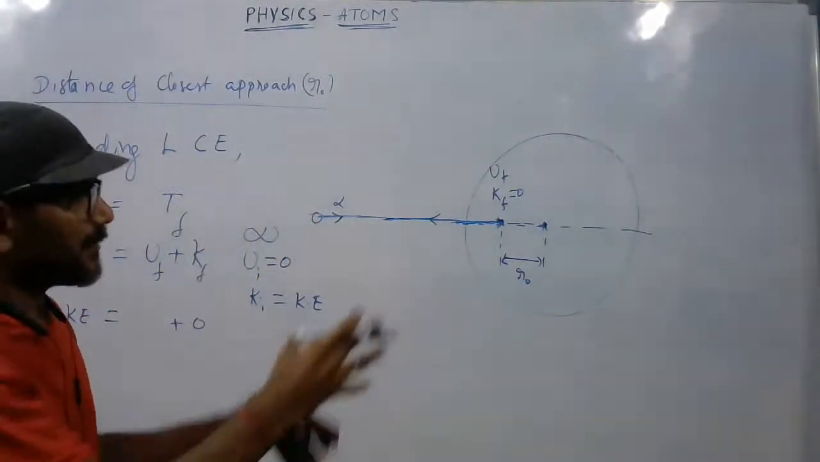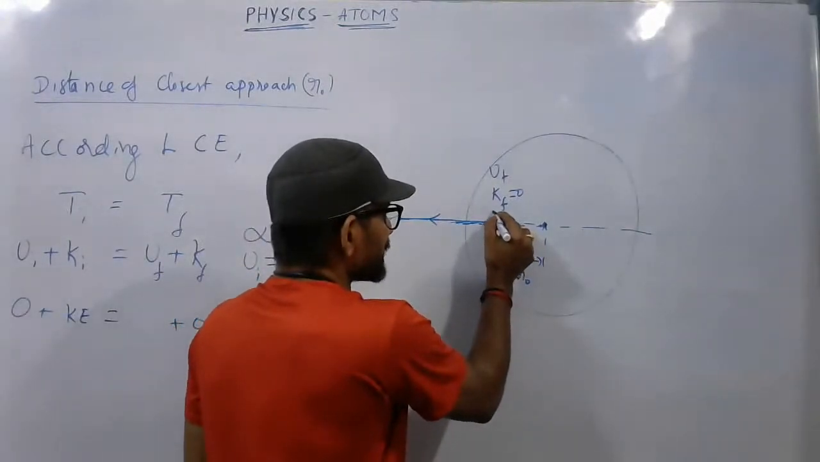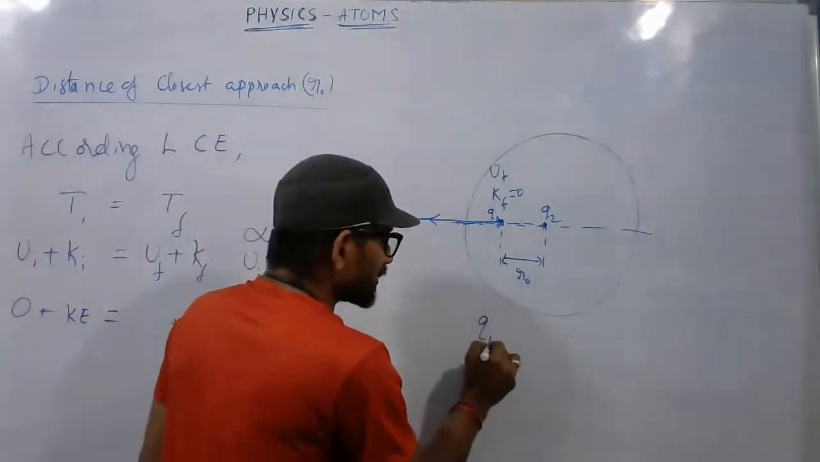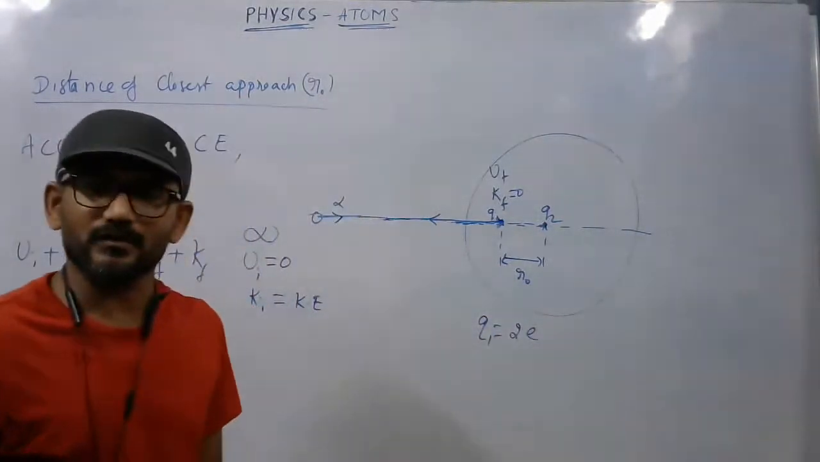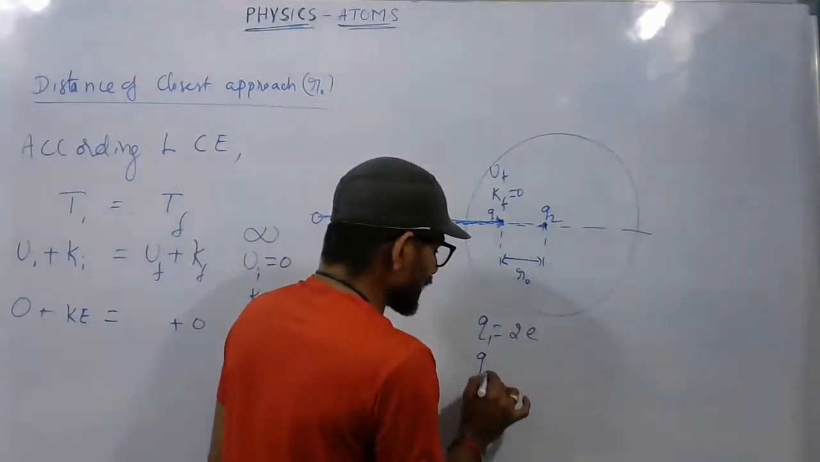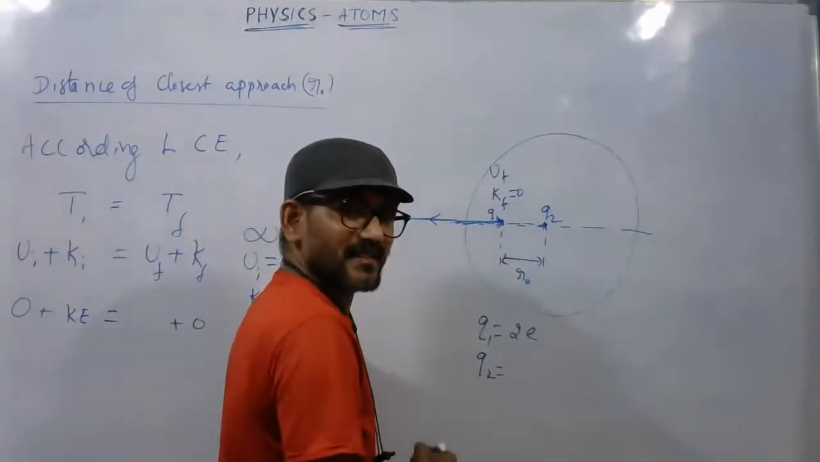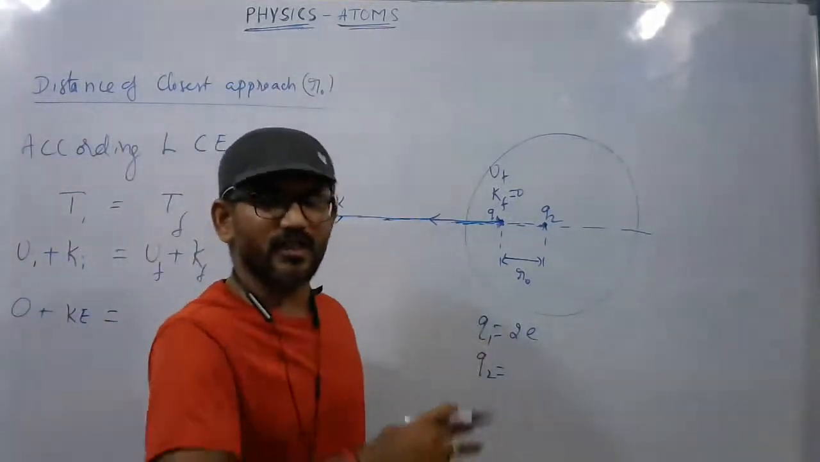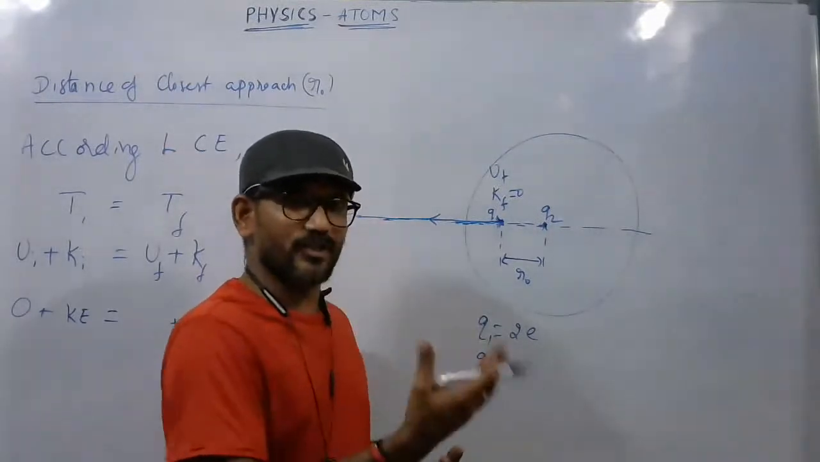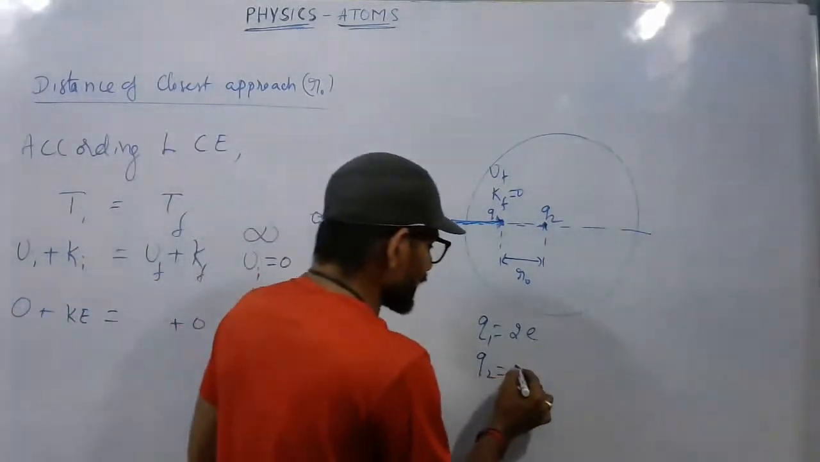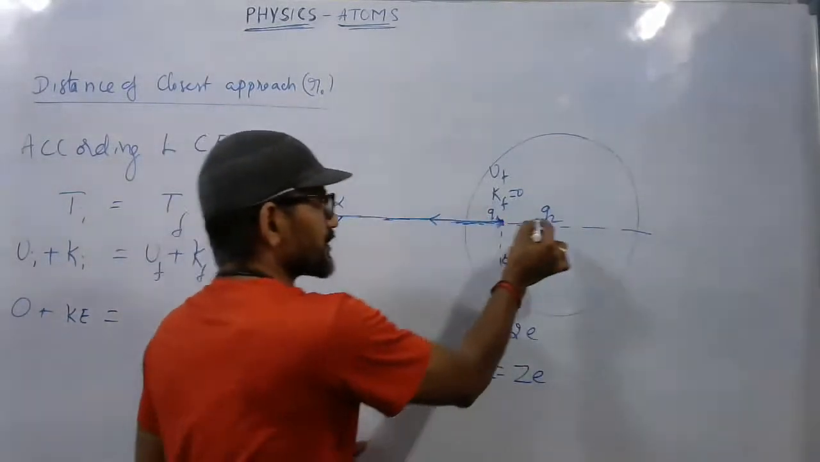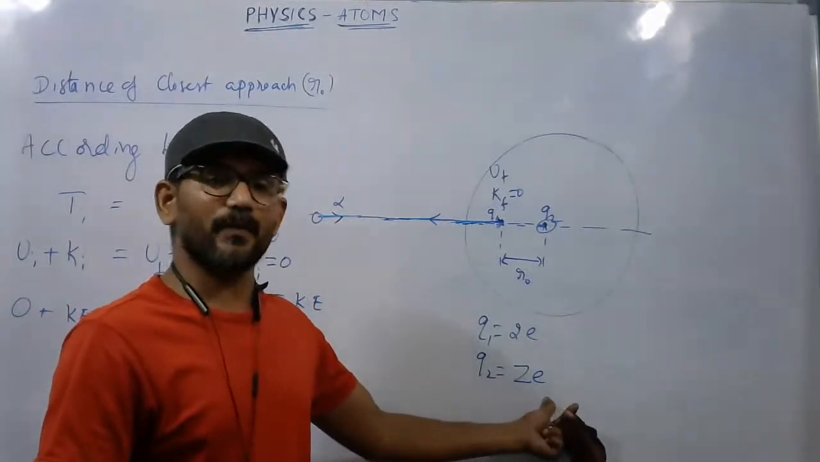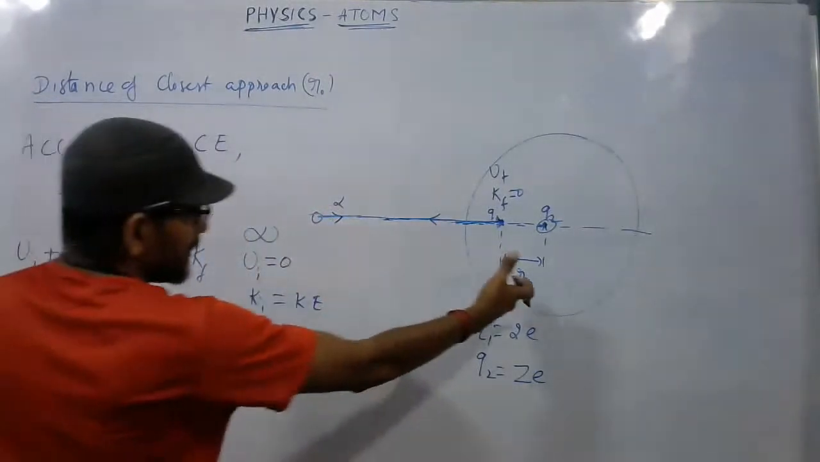But the potential energy between these two: let us say this is charge Q1 and this is charge Q2. The charge of the alpha particle is 2 times the charge of a proton, whereas the charge of the nucleus is Q2 equal to Ze, where Z is the atomic number of the element. If it is a gold sheet, you take the atomic number of gold. If it is a copper sheet, you consider the atomic number of copper. The charge of this nucleus is the atomic number times the elementary charge, Ze. The distance between them is R naught.